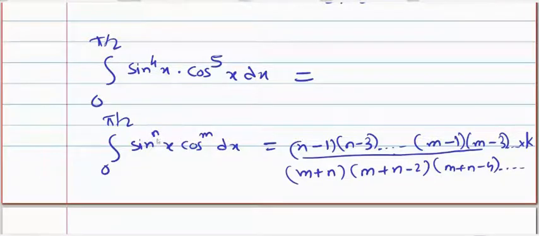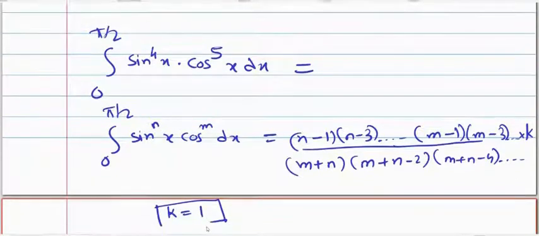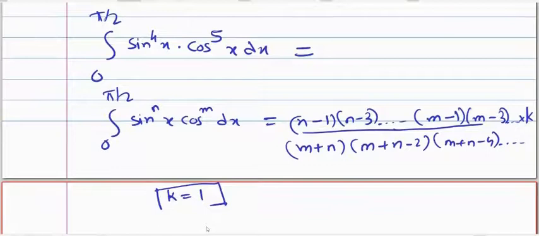K equal to 1 if either m or n is odd. Eight upon 315.